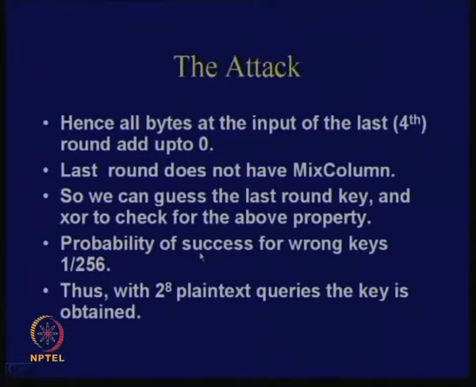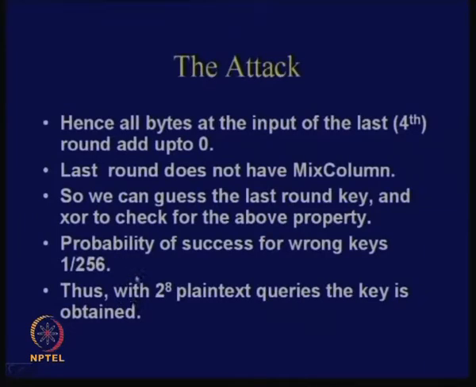So let us consider a very small variant of AES where the last round does not have a mixed column. So what you do is that you just guess the key, you go back to the sub byte layer, okay, and you check whether the input of the sub byte layer, if you add all of them, you get 0 for all the ij locations, okay. And if it's a correct key, then this should hold. If it's a wrong key, it should not hold. And the probability of this fact is 1 by 256.